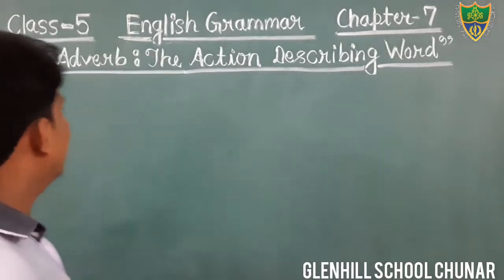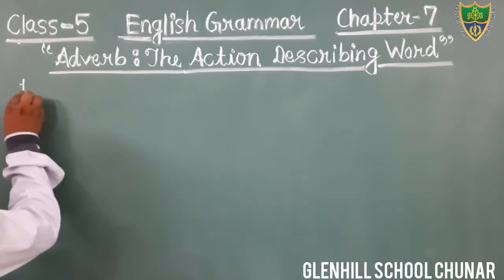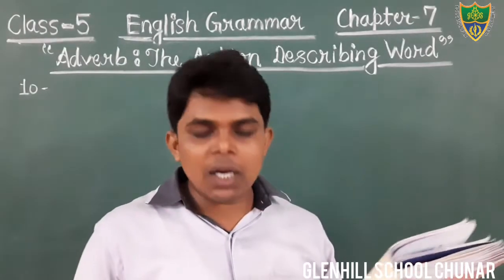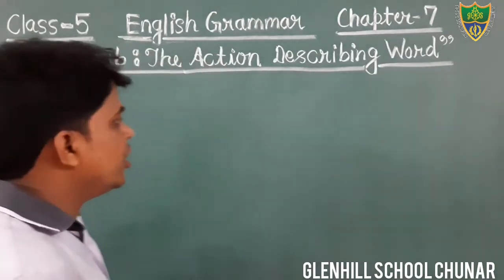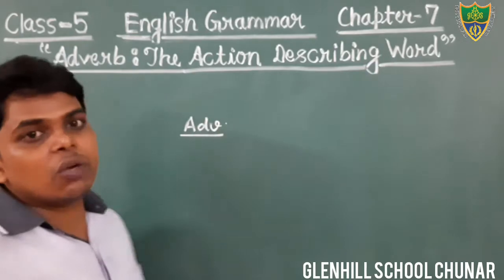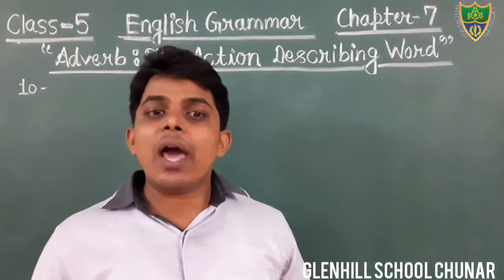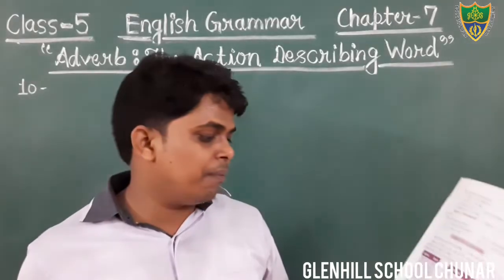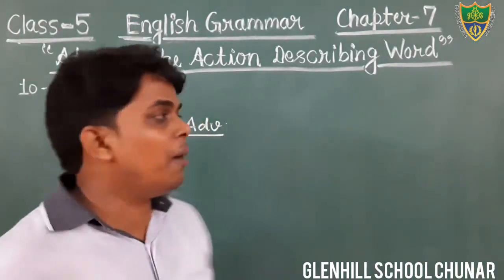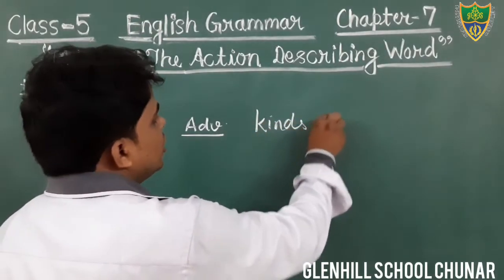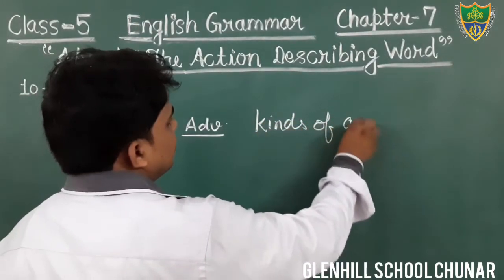In question number 10, we have to underline the adverb and tell what kind of adverb it is. This is your question, kinds of adverb.